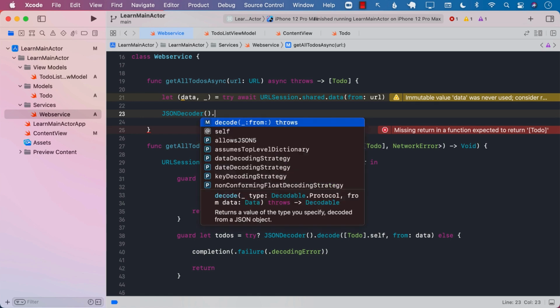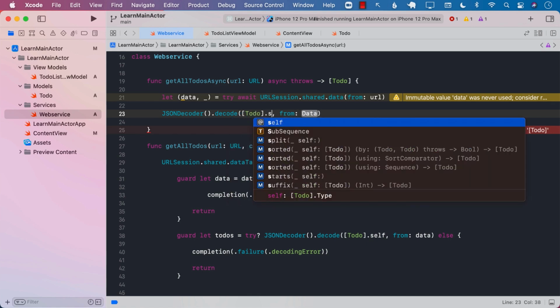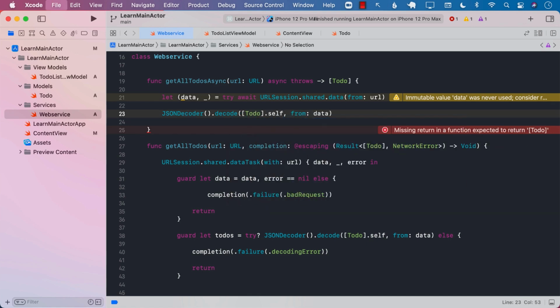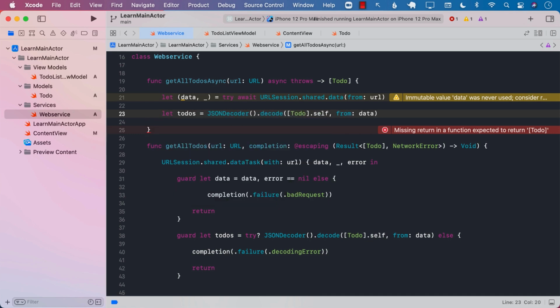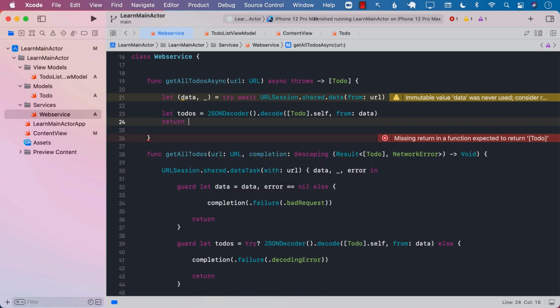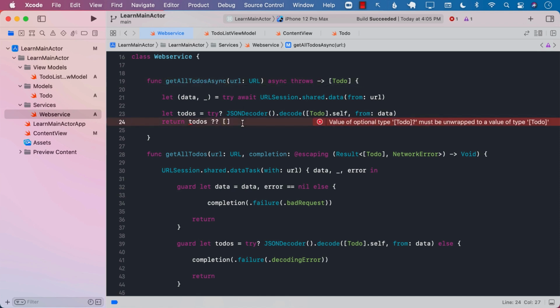So JSONDecoder.decode, and we are decoding a to-do list. So Todo.self, an array. We will pass in the data. This is going to return us a list of to-dos, I believe. And now in the end, we can go ahead and return to-dos. The try over here or the JSON decoder, this can also blow up. So we will make sure that it's not really blowing up. And if there's a problem, we can either return to-dos or an empty array.